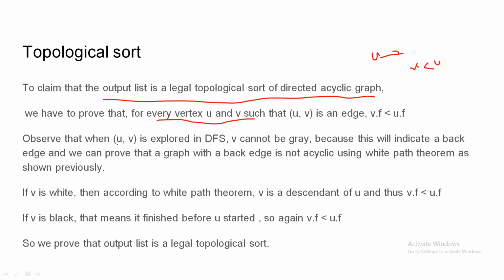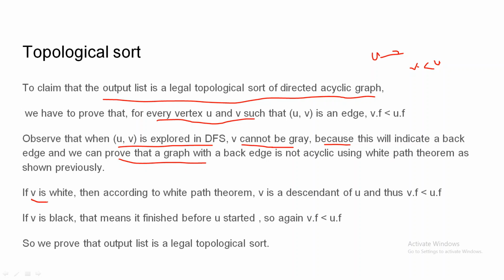So we can observe the edge uv explored in the DFS. When we explore the edge u to v, v cannot be gray. V cannot be gray because that means v is still in the stack, and this would indicate a back edge. And if there is a back edge, then there is a cycle in the graph. So the graph is not acyclic, and we cannot apply the topological sort. So v cannot be gray.